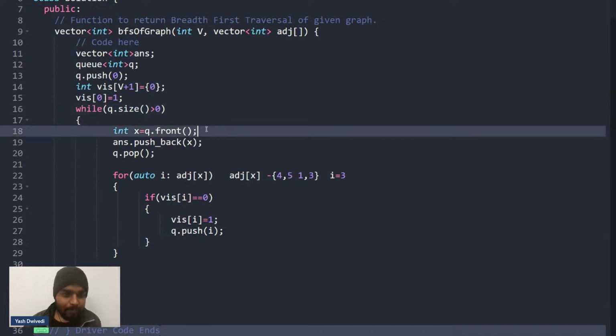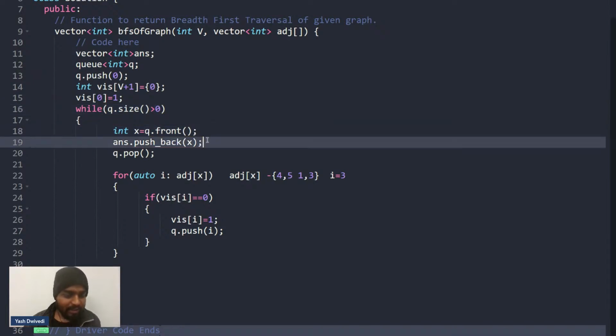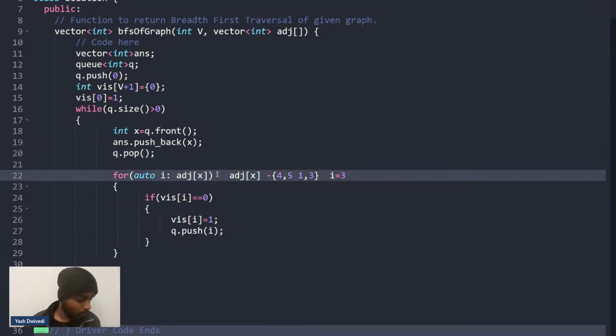I'll take out the front element and push it into the final vector. Then I'll pop it out, and iterate through the adjacency list of this current node. What is the meaning of adjacency of x?